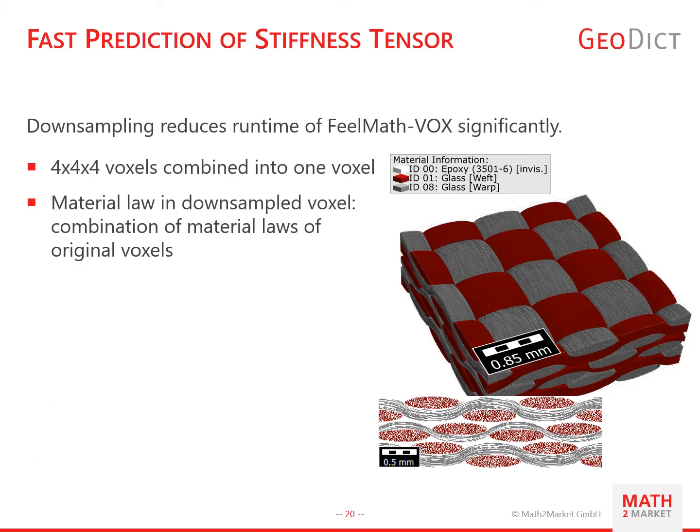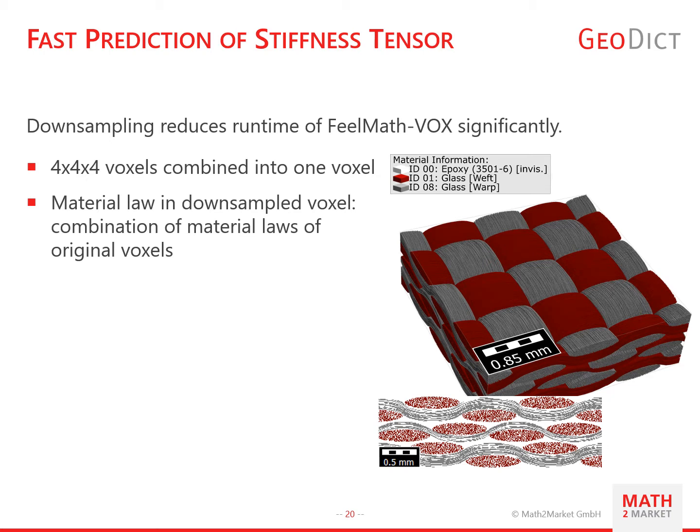To predict the stiffness tensor, a linear elastic tensile test is simulated in GEODIC. This simulation is already quite quick by nature, but when it comes to large structures, such as this reef, runtime and memory consumption can be high. To still offer you a quick prediction of the stiffness tensor, we give the option to choose downsampling. Downsampling means that 4 by 4 by 4 voxels are combined into one voxel. That reduces the number of voxels and thereby runtime and memory consumption significantly.